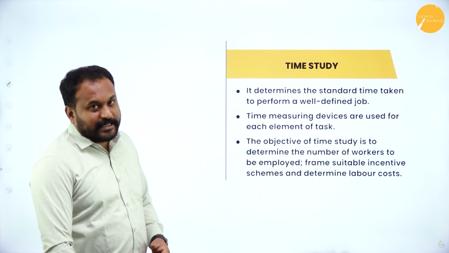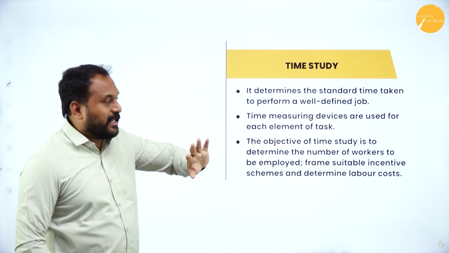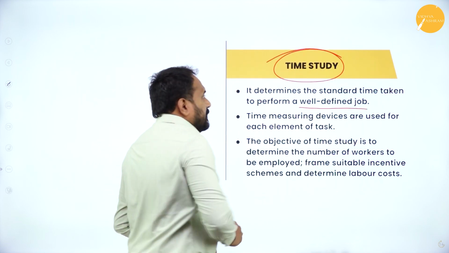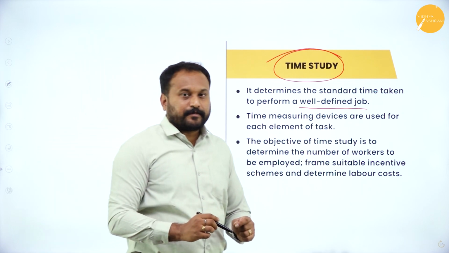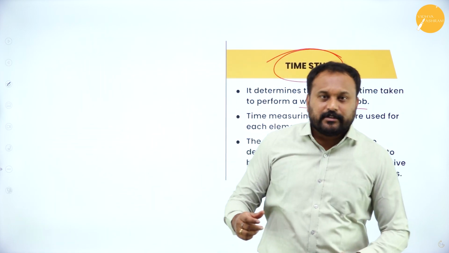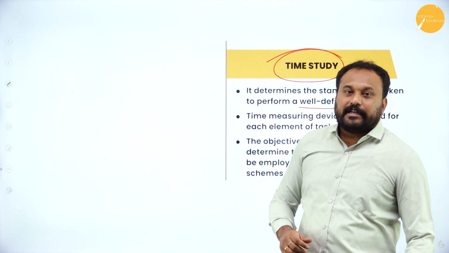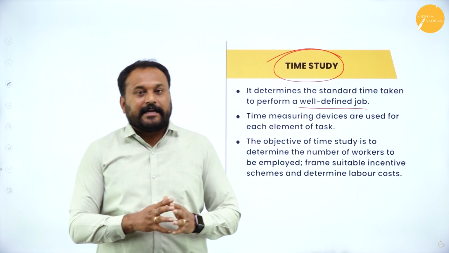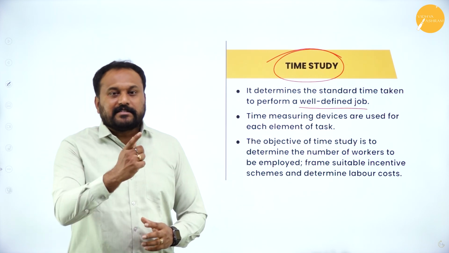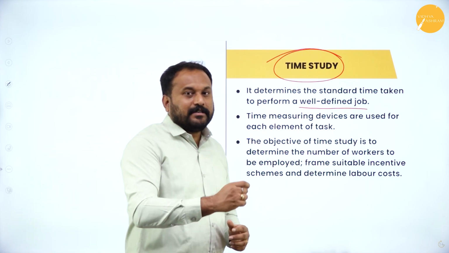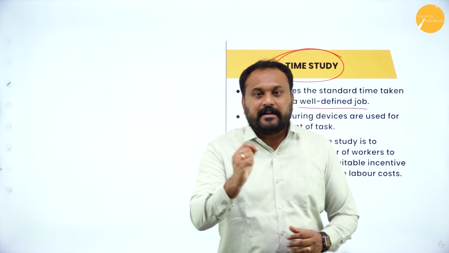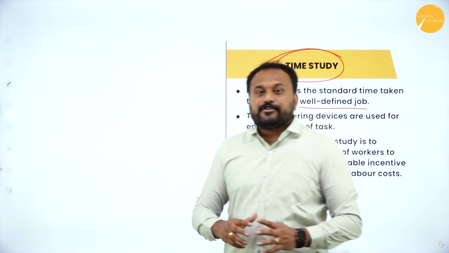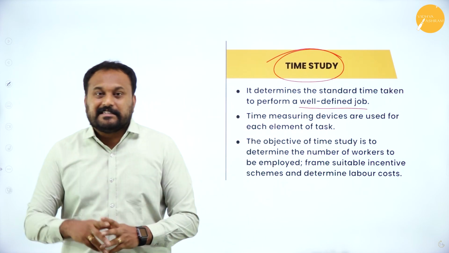The next one is time study. Now, time study determines the standard time taken to perform a well-defined job. So, you need to always give time a preference. For example, when we go to a restaurant also, right? We can't wait for 3 to 4 hours to be served lunch. The same way, in an organization, in the industries, the targets are set where it should happen JIT, just in time, with TQM, total quality management, and it should always go with something called standardization.